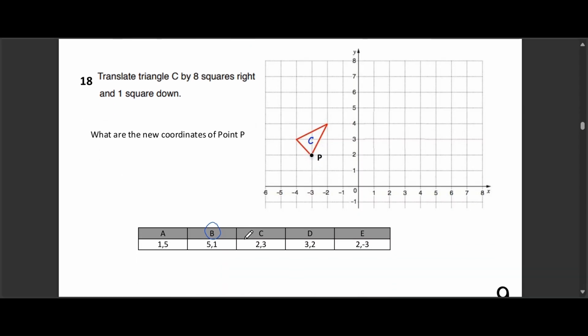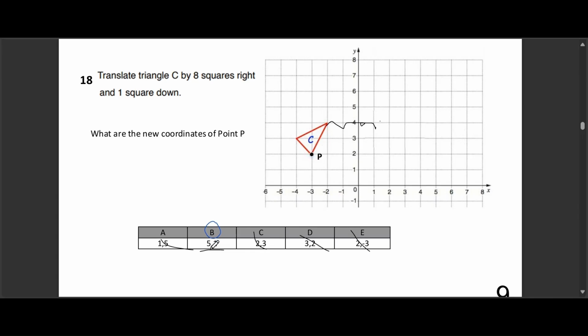Question 18. Here we have a translation question. We're going to translate triangle C by 8 squares to the right and 1 square down. What will the new coordinates of point P be? The choices are A, 1, 5, B, 5, 1, C, 2, 3, D, 3, 2, and E, 2, -3. The correct answer is option B, 5, 1. Point P starts at -3, 2. When we move it 8 to the right, it becomes 5. Then, moving 1 down makes it 1. Therefore, the new coordinates are 5, 1. The other options are based on incorrect translations, so be precise with your movements.